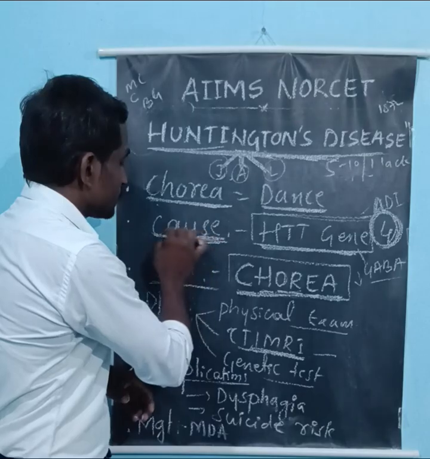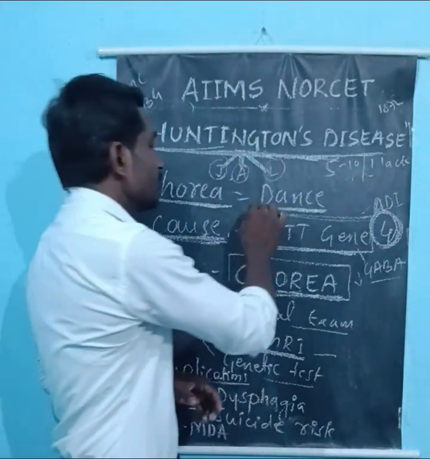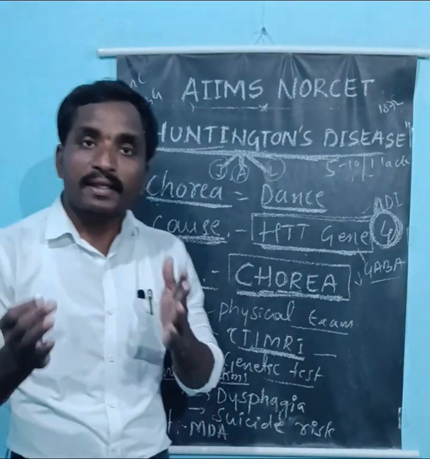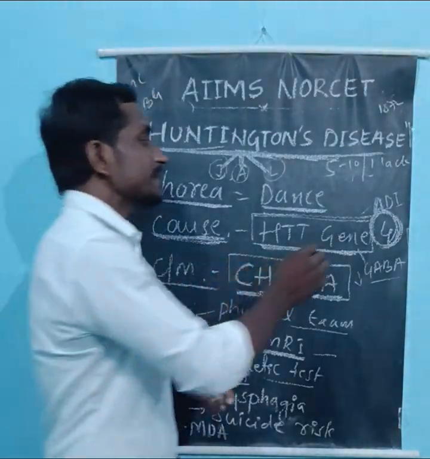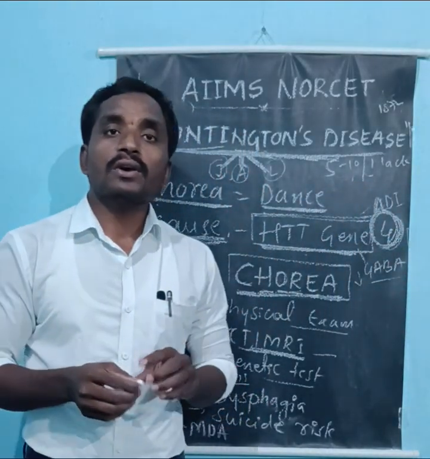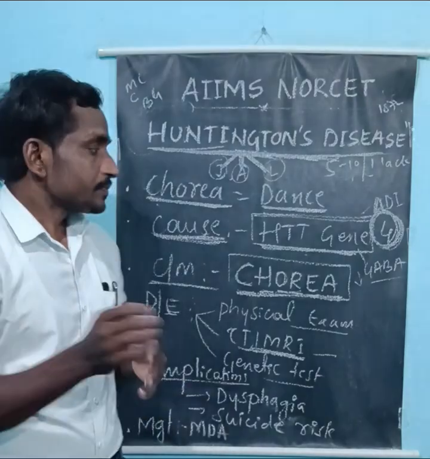Now come to the cause. What is the cause of Huntington disease? It is a defect in the HTT gene, the Huntington gene, which is located on chromosome 4. For that reason it follows autosomal dominant inheritance.